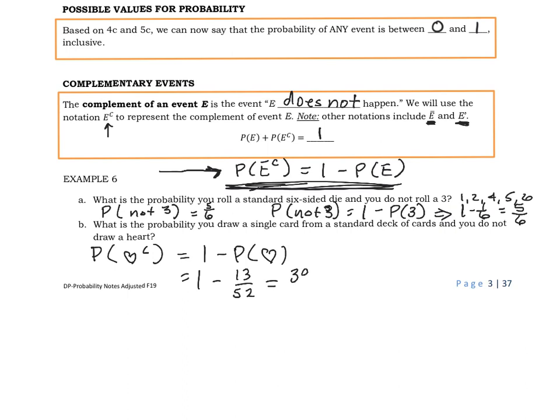And that gives me 39 out of 52, which reduces to 3/4. And I'm sure you guys can understand the direct way: how many cards are not hearts? Well, there's 39 of them that are not hearts. 39 out of 52 is 3/4. At this point, for problems such as these, I would be fine with either method.